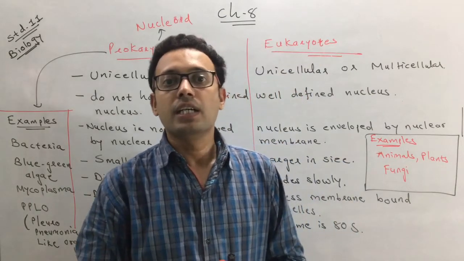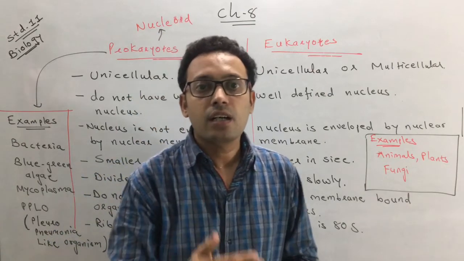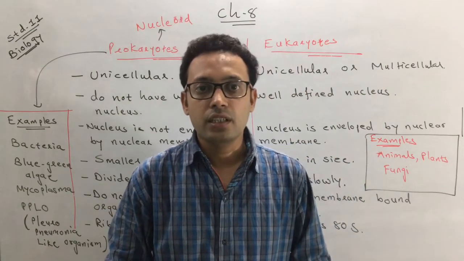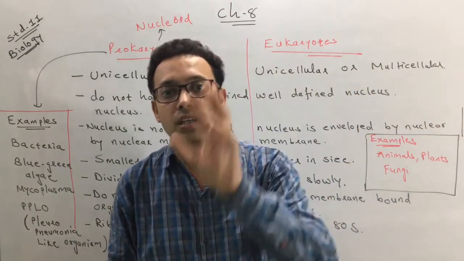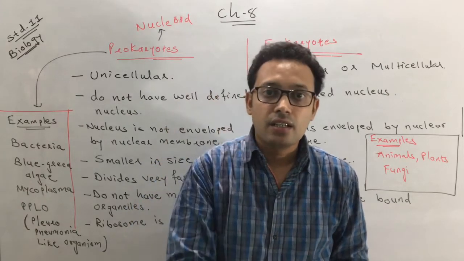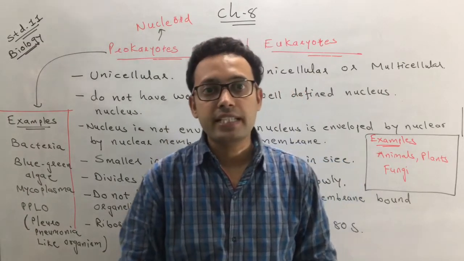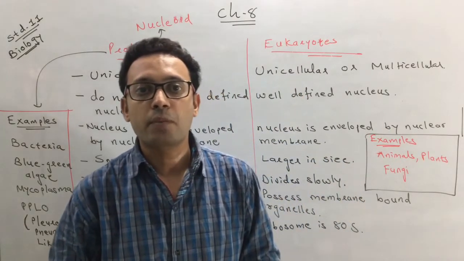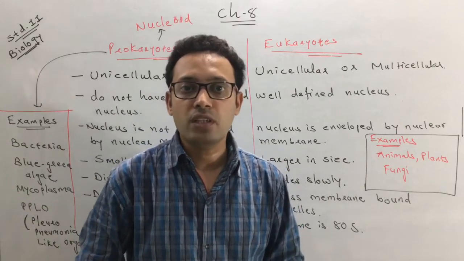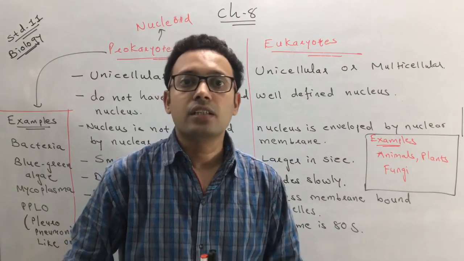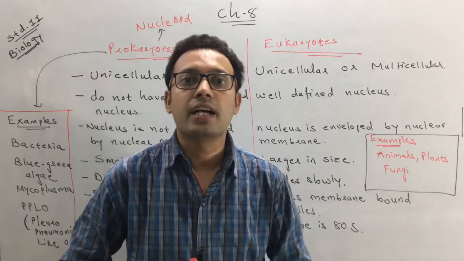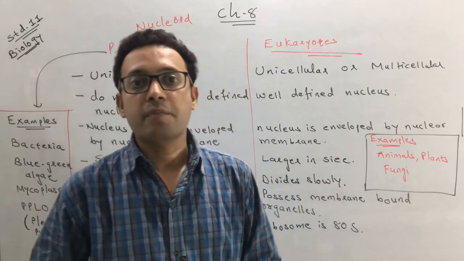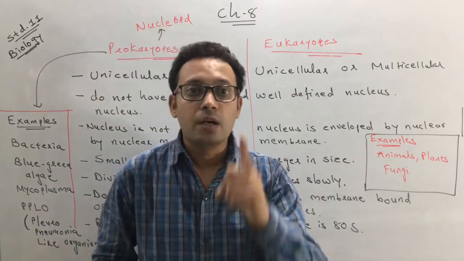This plasmid is responsible for giving a phenotypic characteristic to a bacterium. The genomic DNA gives the genotype characteristic, while the plasmid, or extrachromosomal DNA, is responsible for the phenotypic characteristic. One of the most important phenotypic characteristics is acquiring resistance against antimicrobial agents, and that is due to a plasmid.